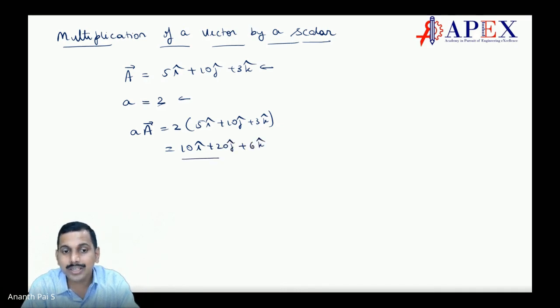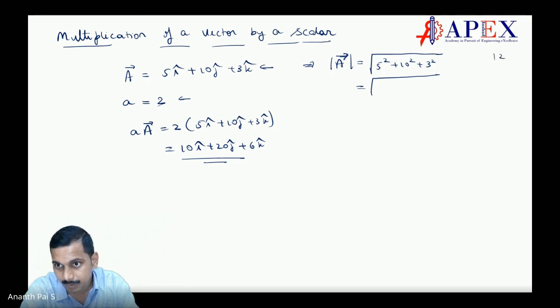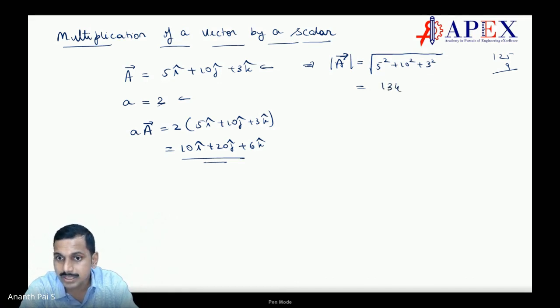So what is happening by doing a multiplication of a vector by a scalar? If you see here, what is the magnitude of A? Magnitude of A comes out to be square root of 5 square plus 10 square plus 3 square, which is equal to square root of 125 plus 9. 125 plus 9 is 134. So the answer is square root of 134.